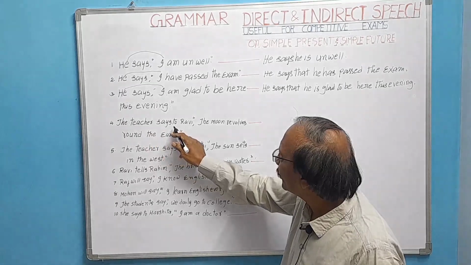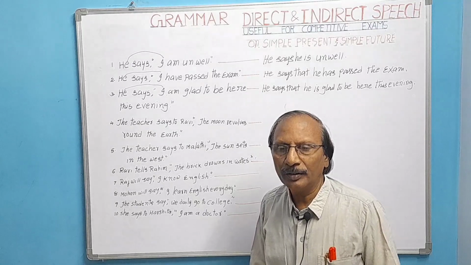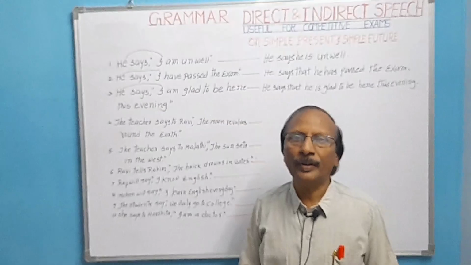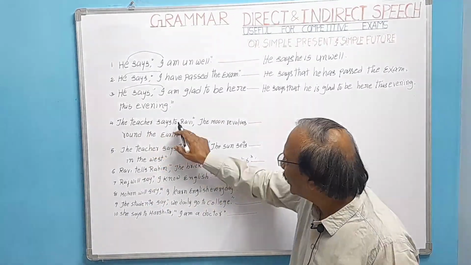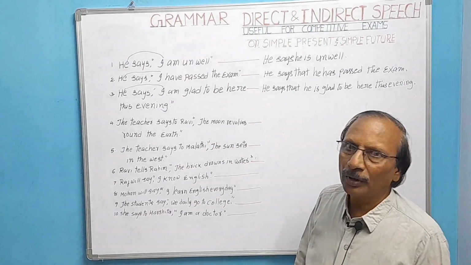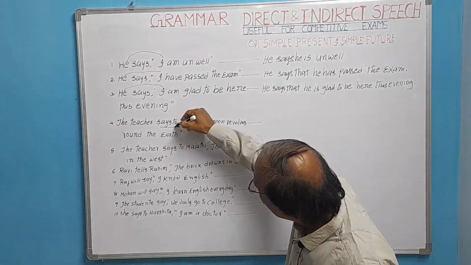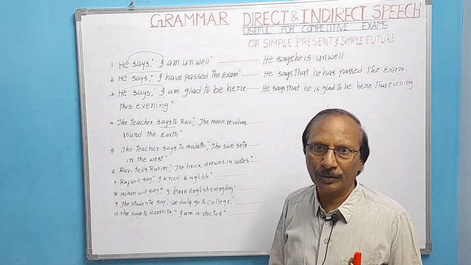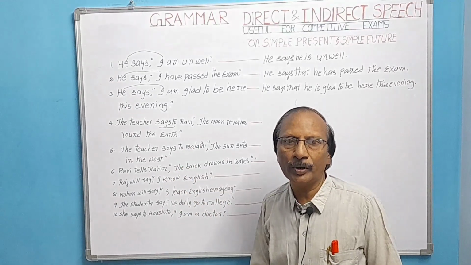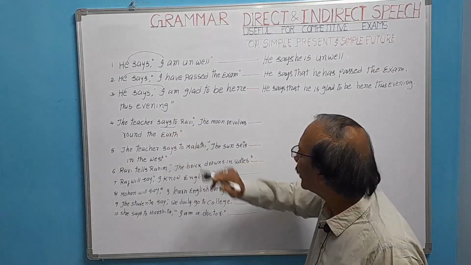Next, teacher says to Ravi, the moon revolves round the earth. In present tense sentences, there may be some universal truth, some scientific facts. Here, the teacher says to Ravi, the moon revolves round the earth. It is a universal truth. It does not change, you know. The teacher says to. Here, the change is made. Says to becomes tells. We already came to know about this in our previous video about rules. Says to becomes tells. The teacher tells Ravi.